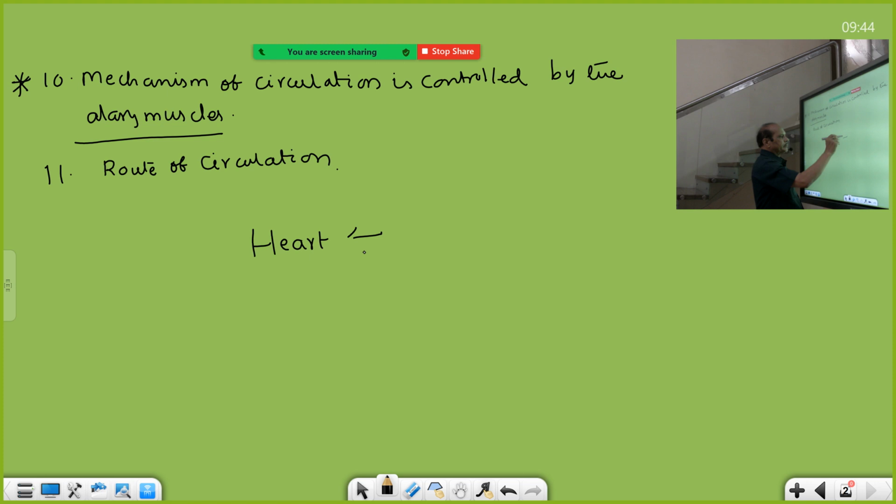3 sinuses are there. Through the perivisceral and perineural sinuses the blood enters through the ostia into the heart.